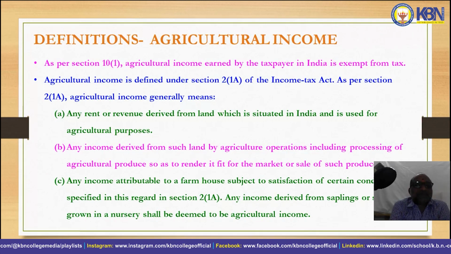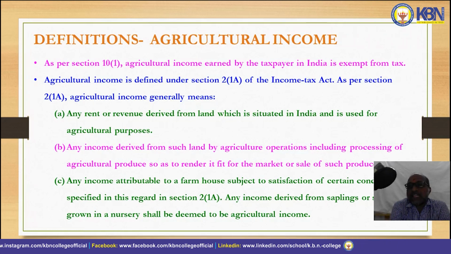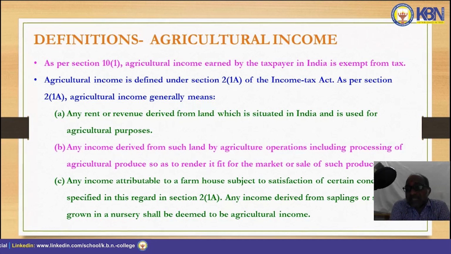Next, definitions. Agricultural income. As per section 10, subsection 1, agricultural income earned by a taxpayer in India is exempted from tax. Here, one must get clarification for this statement. If an assessee has only agricultural income, it is exempted from tax.